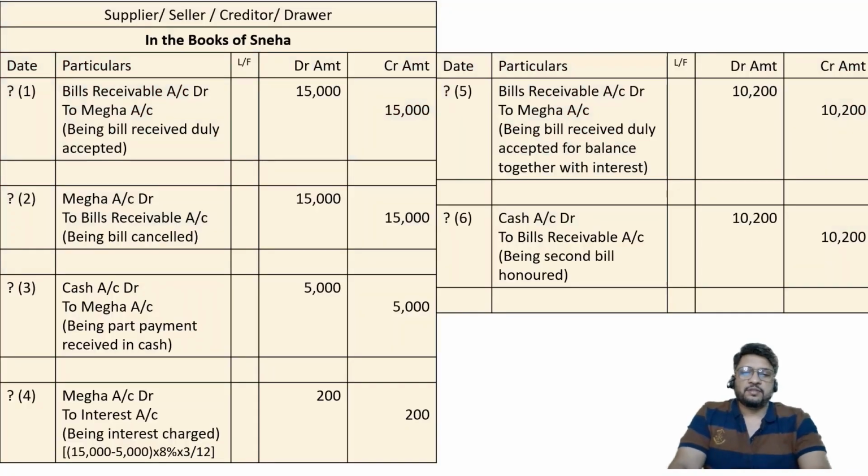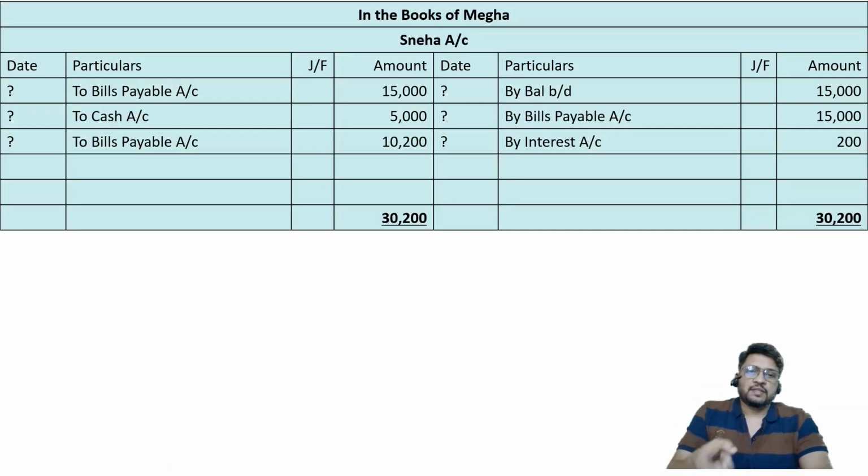Okay, so this is the journal of Sneha. This is the book of Megha, ledger account of Sneha. In the books of Megha, book is a full book, ledger account is a single page. In the books of Megha, Sneha's account, how it is drawn, that is what we have shown here.